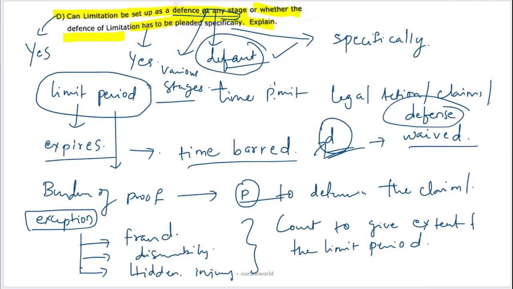If he does raise it, the burden of proof lies on the plaintiff to demonstrate against the defense raised. And there are exceptions where a limitation period can be considered even after the time has lapsed. So these are some typical important questions where a lot of aspirants have queries.